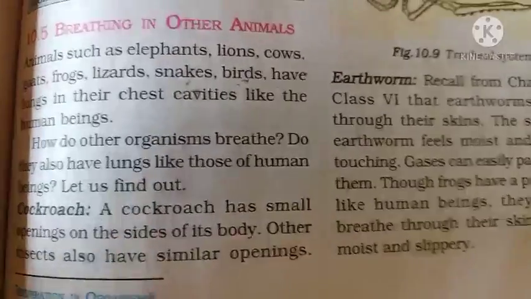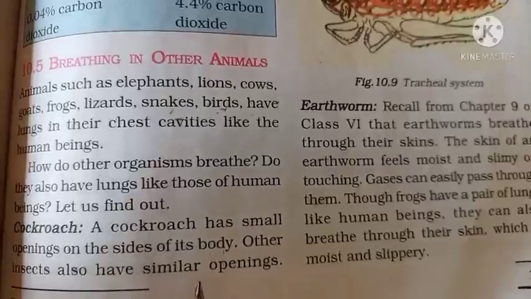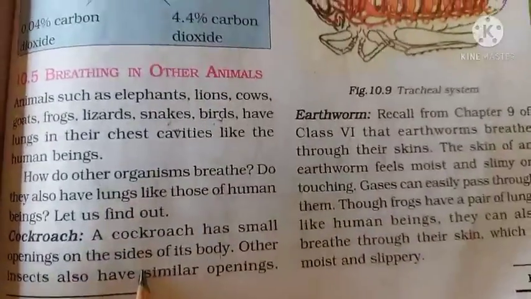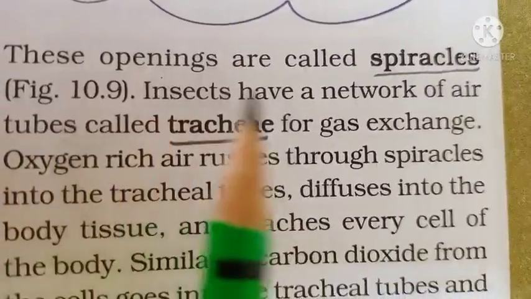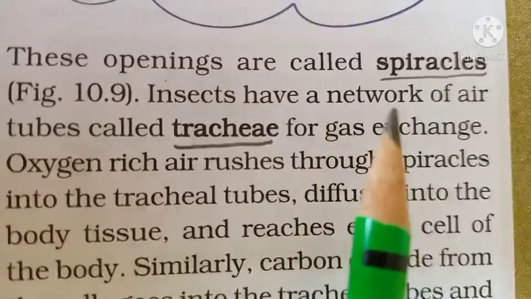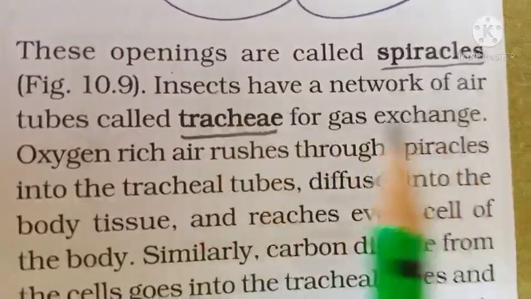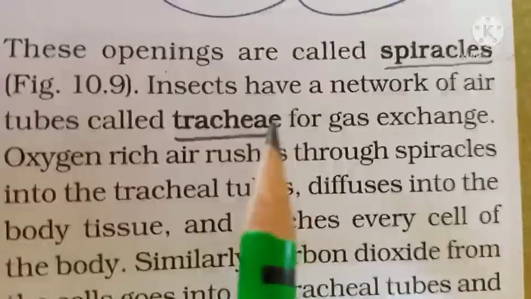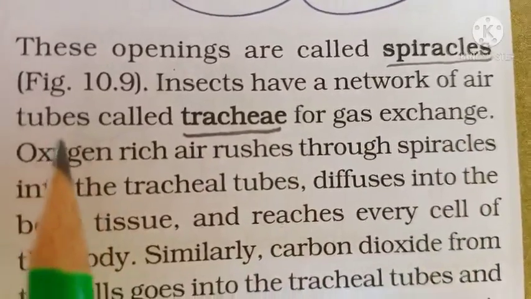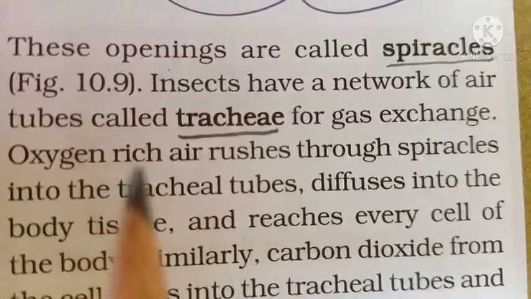Other insects also have similar openings like a cockroach. These openings on the sides of the body are called spiracles. Insects have a network of air tubes, and these air tubes are called the tracheae.